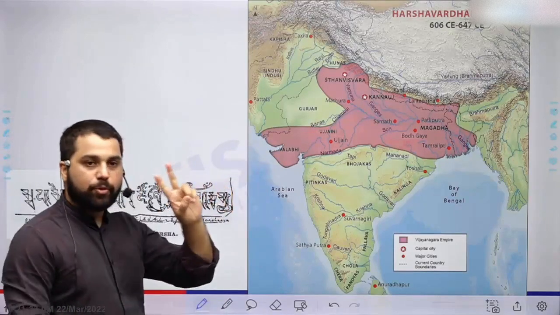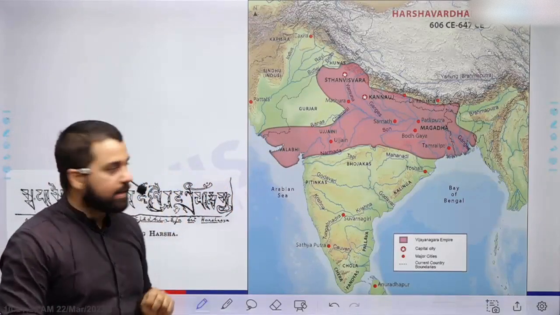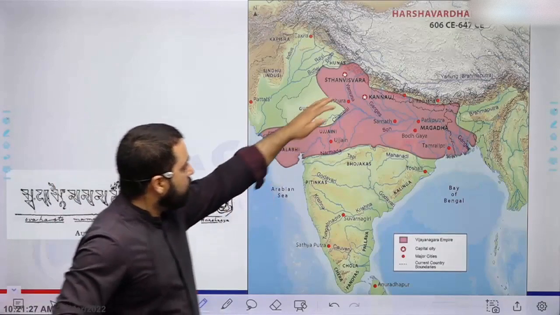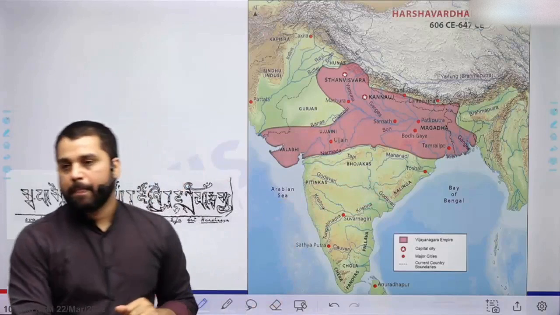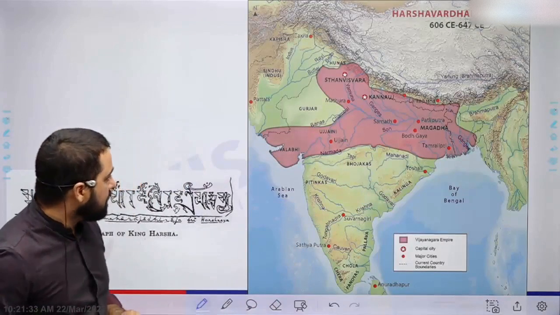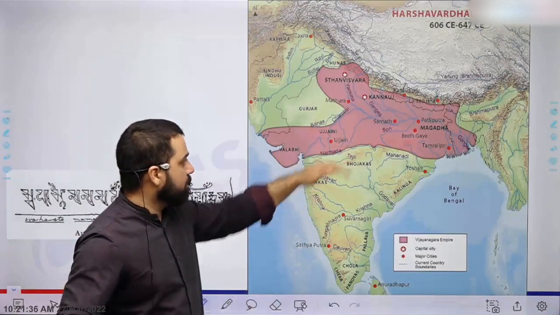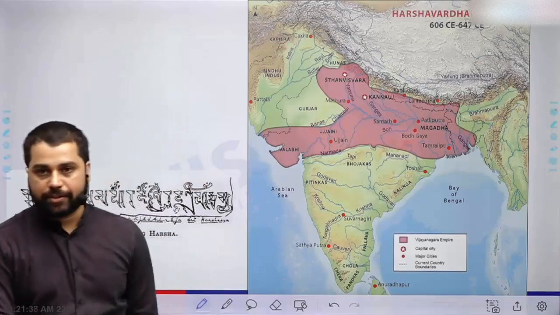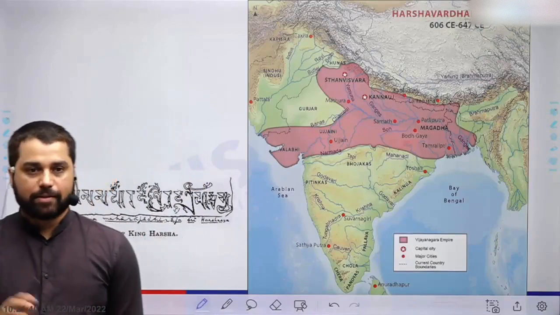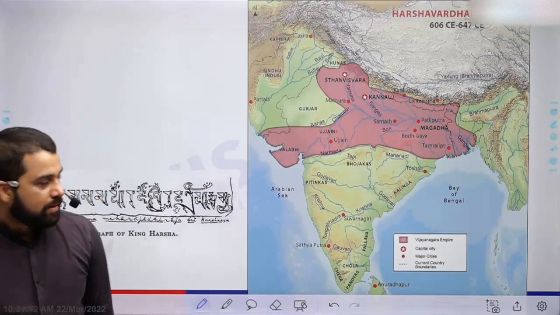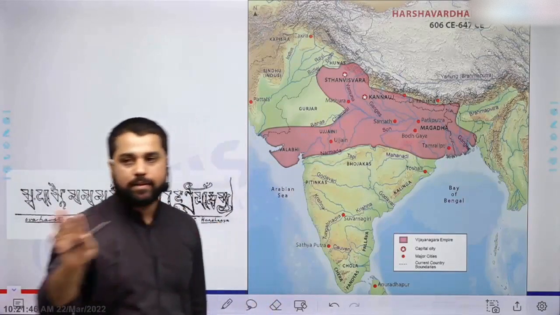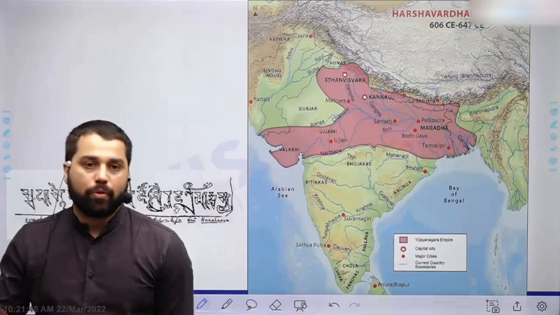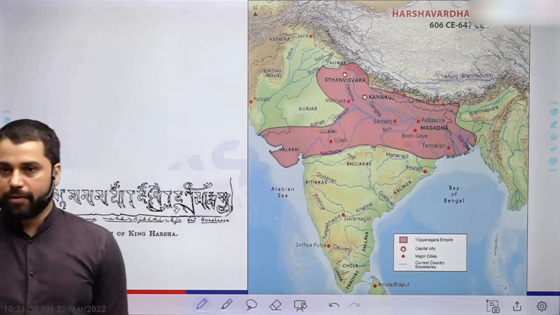The two most important themes we need to remember in Harshavardhan's case: he now tried to occupy the southern part of India, but he was stopped at the river Narmada by a great king named Pulkeshin, who was a Chalukya king. I will talk about Chalukyas in detail. He was defeated by Pulkeshin, and after that Harsha did not participate in any more war. This was the last war he fought.